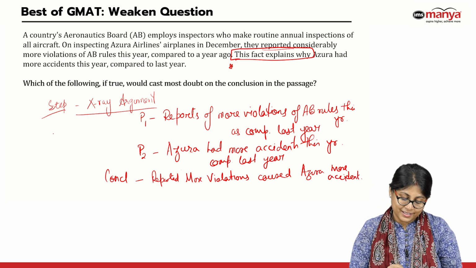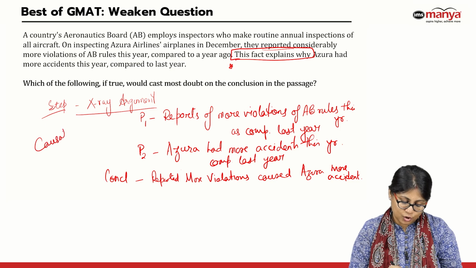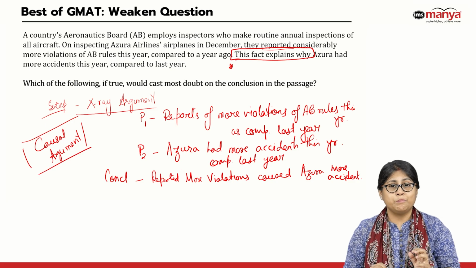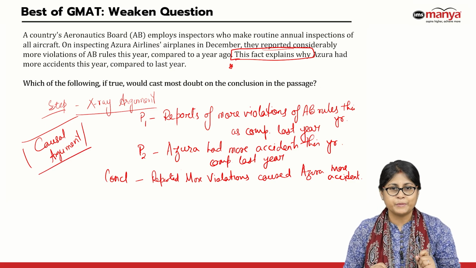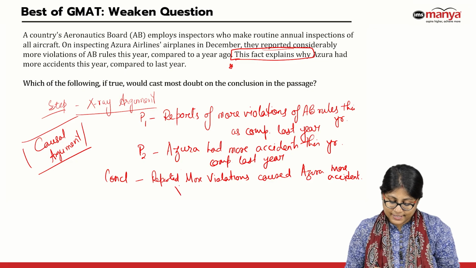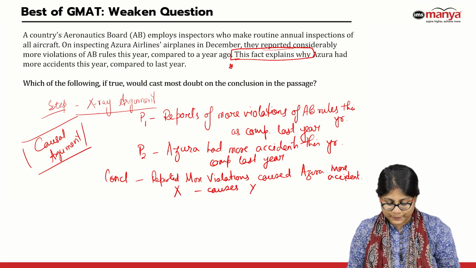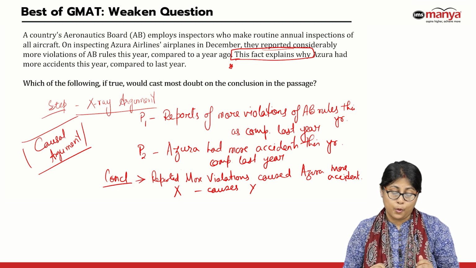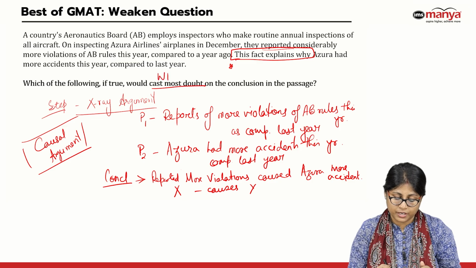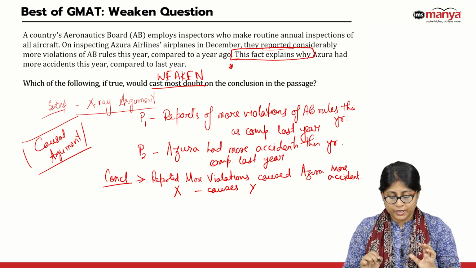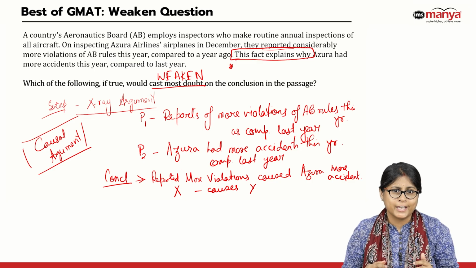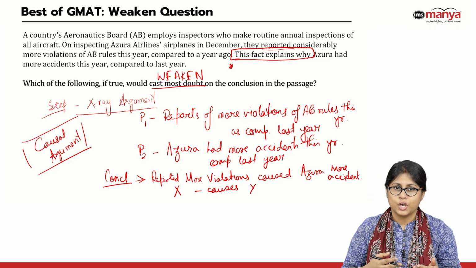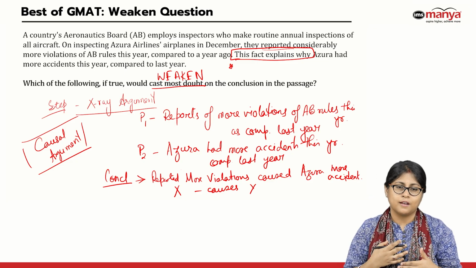So clearly, this argument is a causal argument. Like we have seen in our previous questions, many plain style arguments, this one is a typical example of a causal argument. X causes Y. So when we have a conclusion like this, what do we do? Our task is clearly to weaken. We have to weaken the conclusion. So we know that we have to find, maybe it's not X, but it's Z which caused Y. So we try to find some alternate cause behind Y.